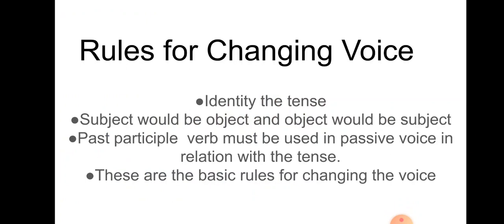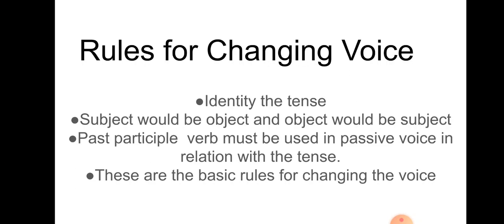So the very first rule is identify the tense. Before converting a sentence from active to passive, you should be familiar with all the tenses. Then only you will be able to convert a sentence from active to passive. There are 12 tenses and each tense has its own rules and regulations. So for converting a sentence from active to passive, the first necessity is to identify the tense.